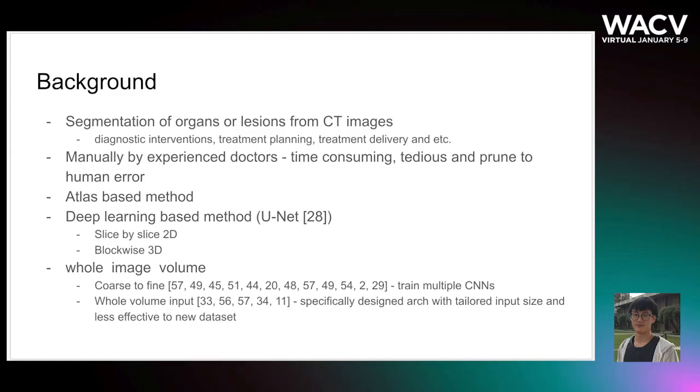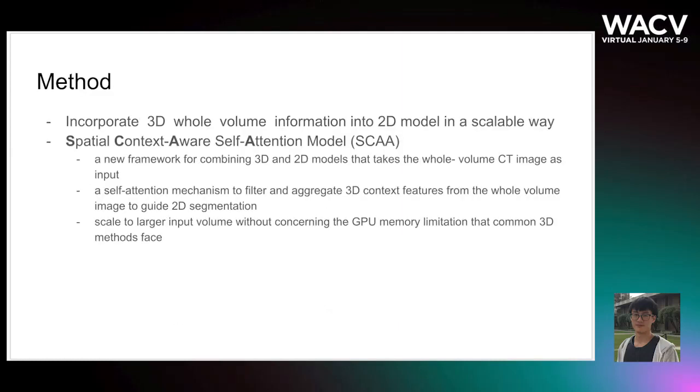The first is from a coarse to fine level, where we need to train multiple convolutional neural networks. The second is to directly use whole volume input. However, they need very specific architecture designs with very specific input sizes and are less effective on new datasets. In this work, we propose to incorporate the information in the whole 3D volumetric data into the 2D model to help guide the 2D model in a more scalable way.